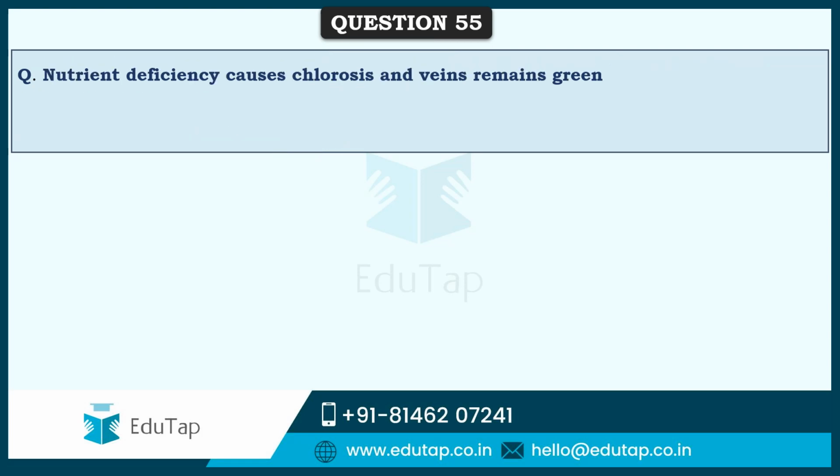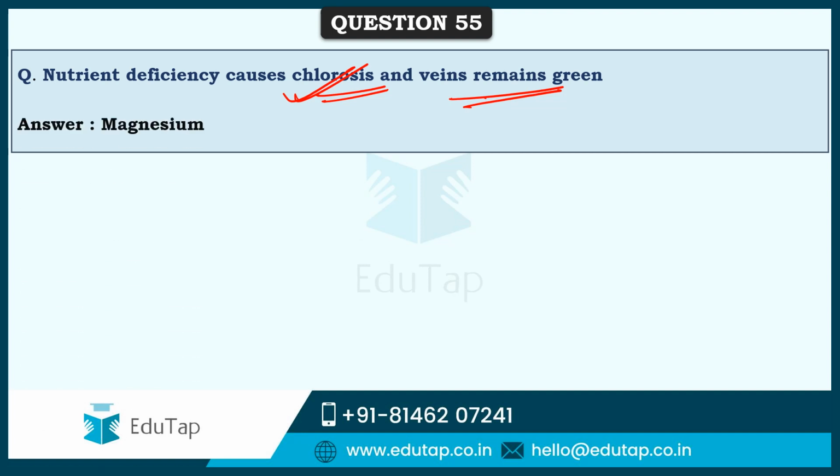So friends, next is a question which says: nutrient deficiency causes chlorosis and the veins remain green. The correct answer depends on the options provided, because there are three elements that can cause these symptoms, chlorosis and veins remaining green.